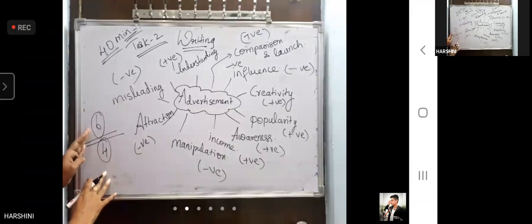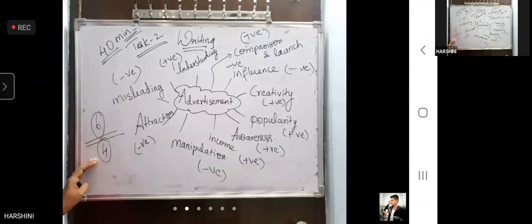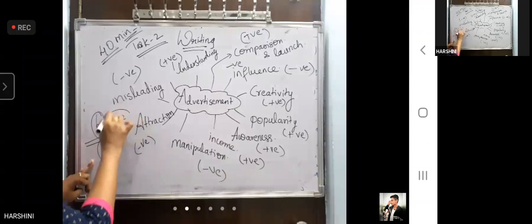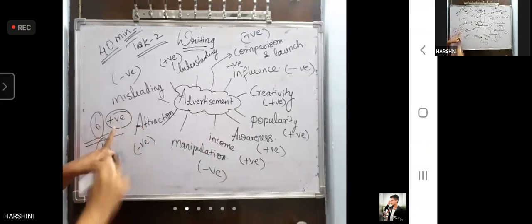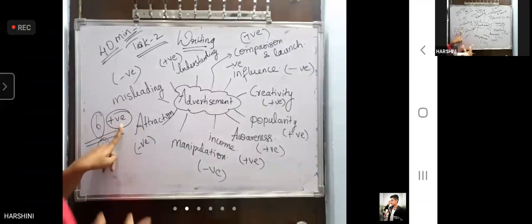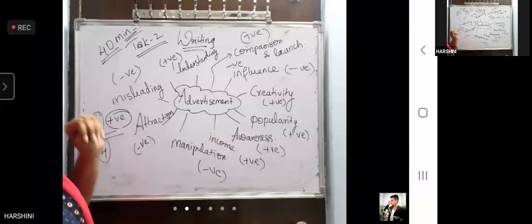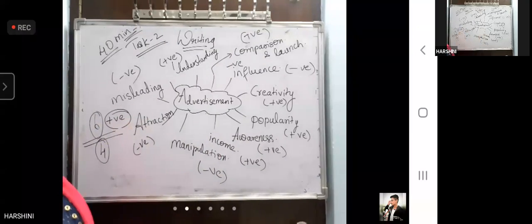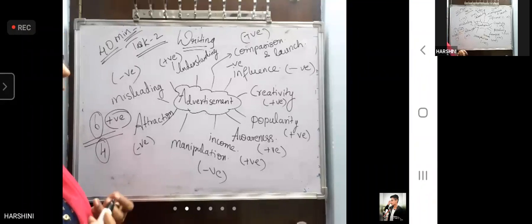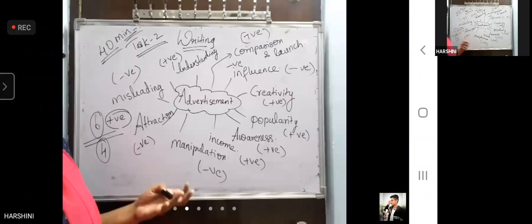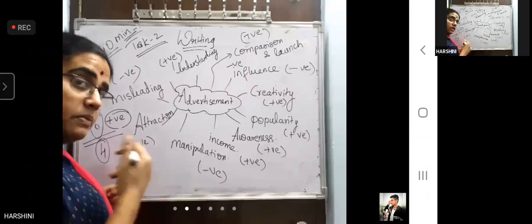After counting, we come to a conclusion of 6:4. 6 positive, 4 negative. So second step is take a stand. We are going towards the positive side. We decided to write the essay. This doesn't take even 1 second. We took a decision. Take a stand, positive side. Now what is the third step? Give priority. Now 6 points are there. If you write all the points equally well, it's fine. But I will have knowledge on only a few points to write a very good essay. So let me give priority.